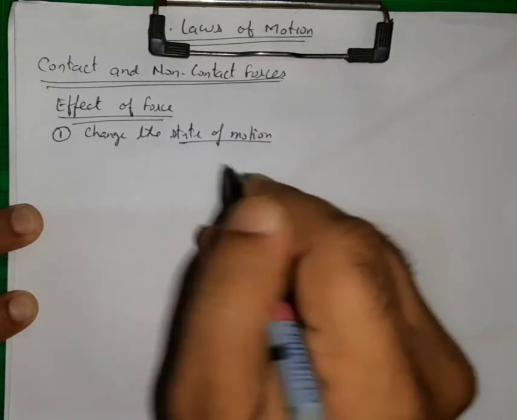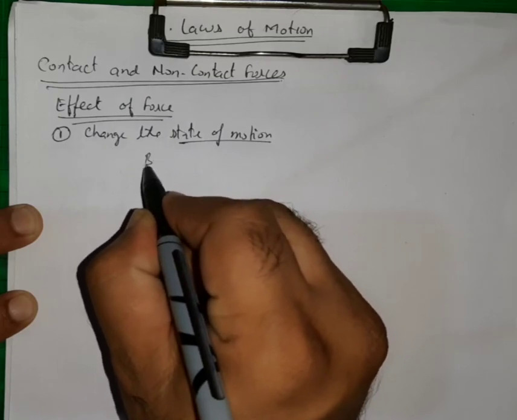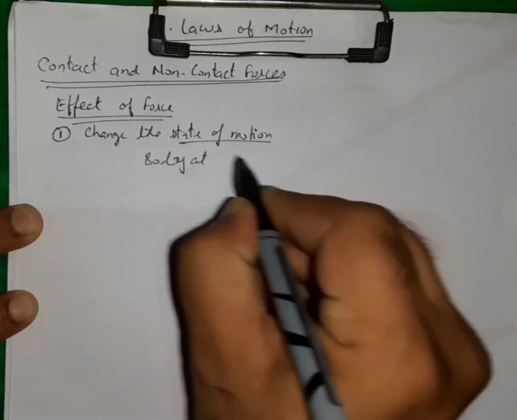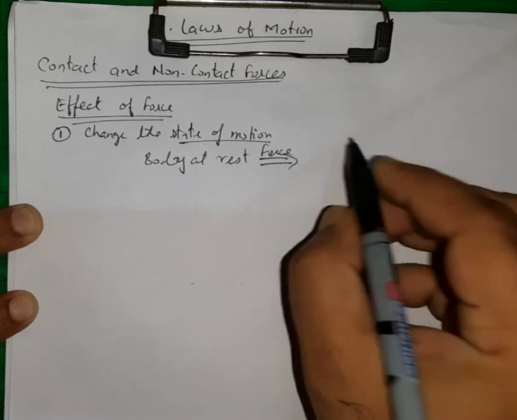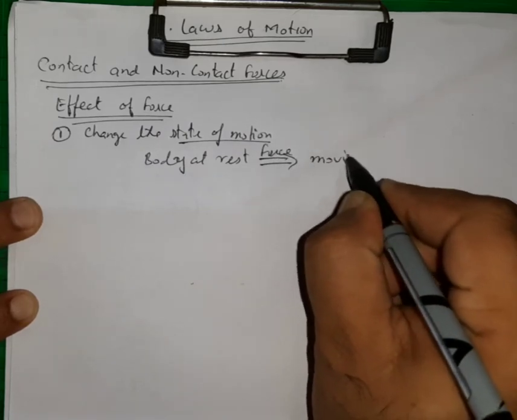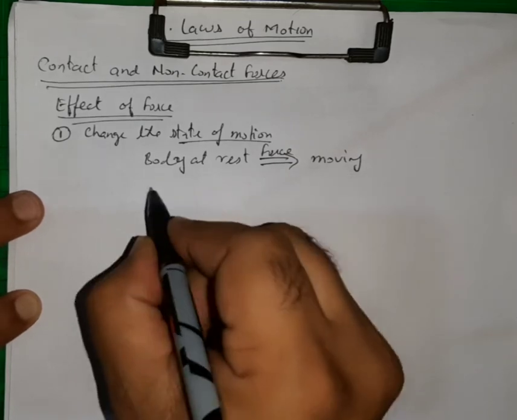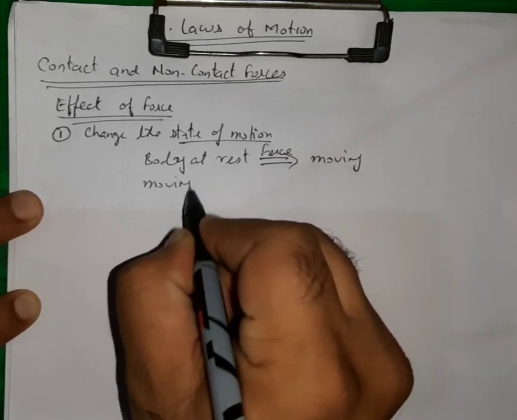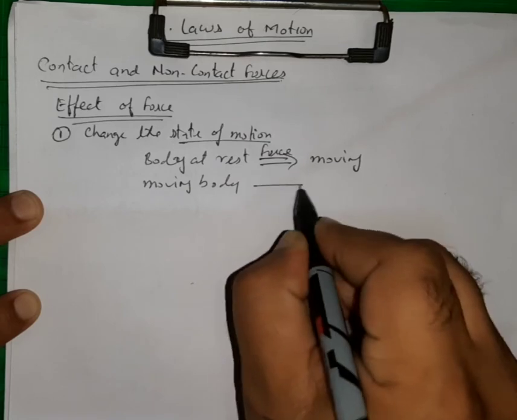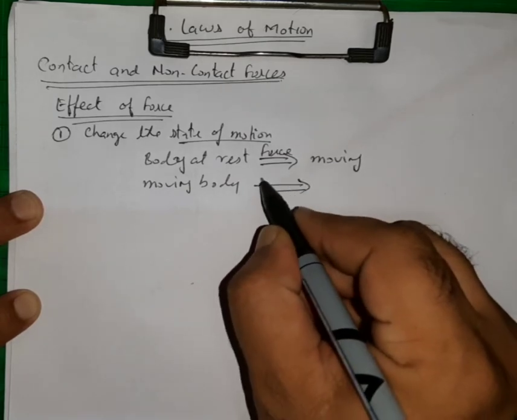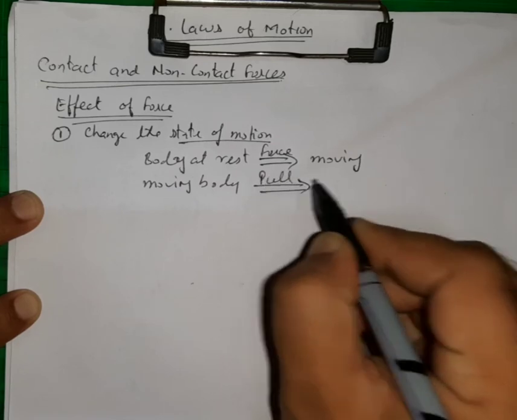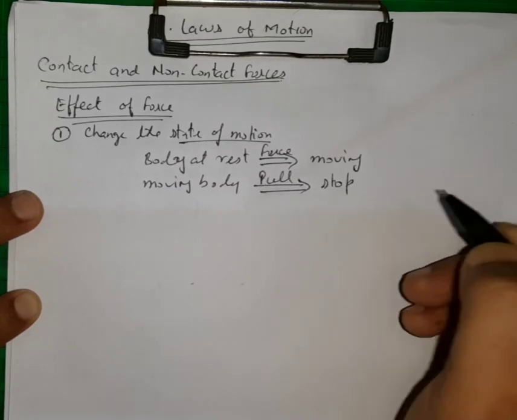State of motion means a body at rest on application of force may start moving, or a moving body on application of opposite force, means if I pull it, then it may stop.